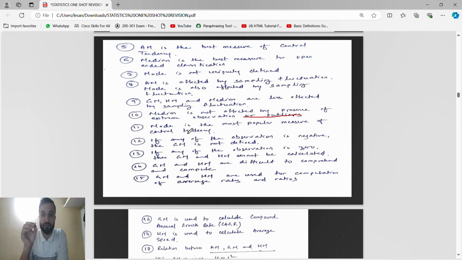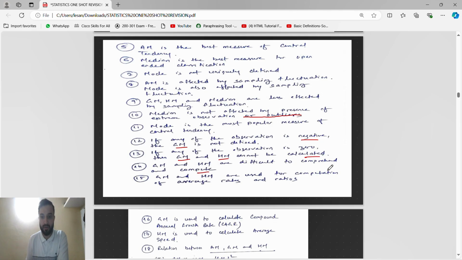If any of the observations is negative, then arithmetic mean is not defined, and geometric mean is not defined. If any of the observations is 0, then geometric mean and harmonic mean cannot be calculated. This we have seen already in the numericals. Geometric mean and harmonic mean are difficult to comprehend and compute.